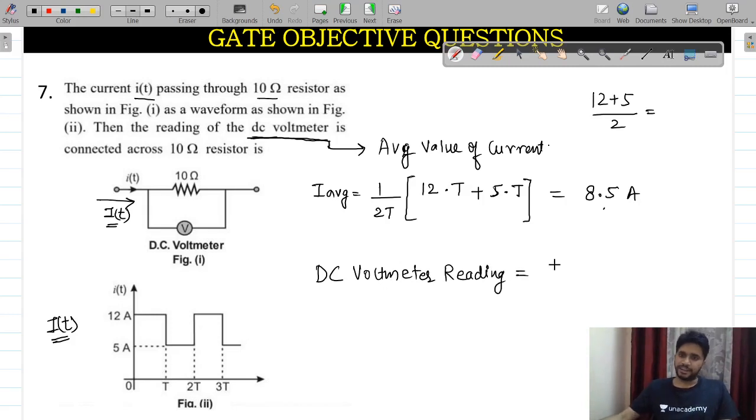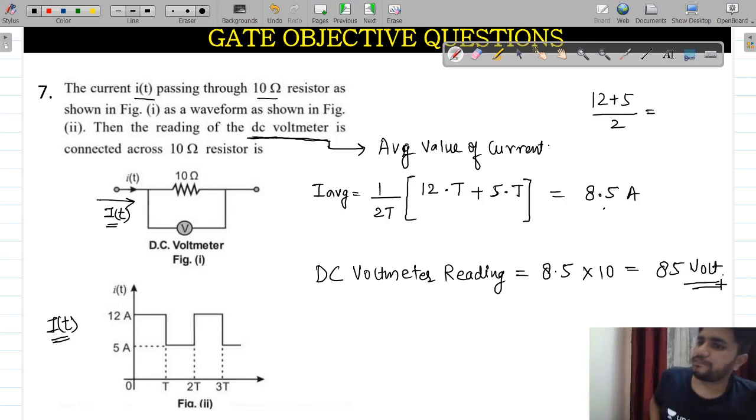This voltmeter reading will become 8.5, multiplied by 10, so 85 volt will be my correct answer. 85 volt will be my correct answer, guys. Clear? So this question was asked in 1999 or something in the GATE examination.